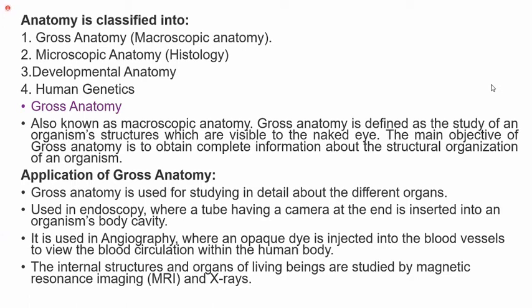Now, one more application of gross anatomy, for example, as you know, angiography. What does angiography mean? Angio pertains to the blood vessel. Graphy is a technique in which the scope enters inside your blood vessel and sees the content or any deformities present within the blood vessel, right?